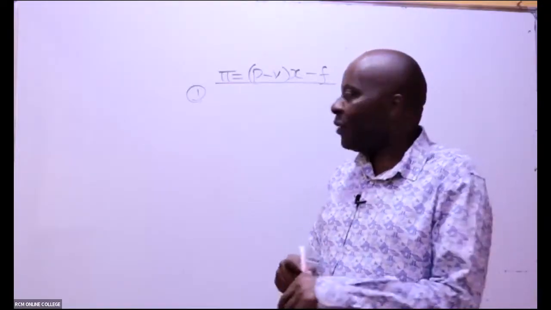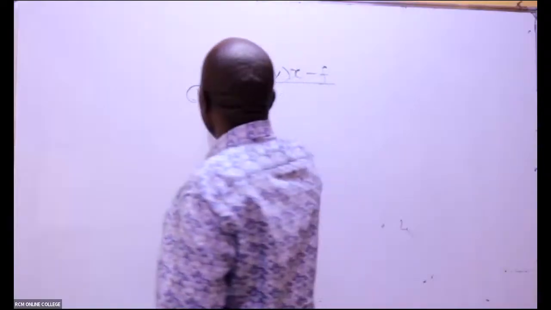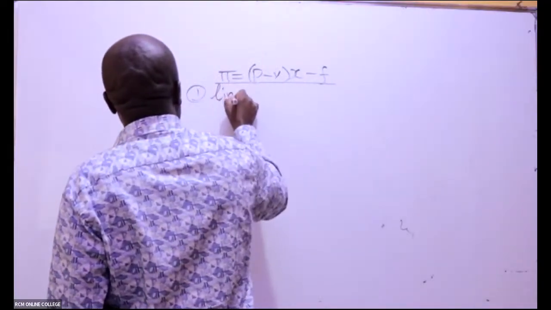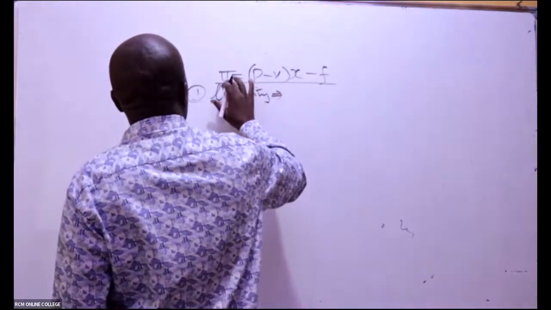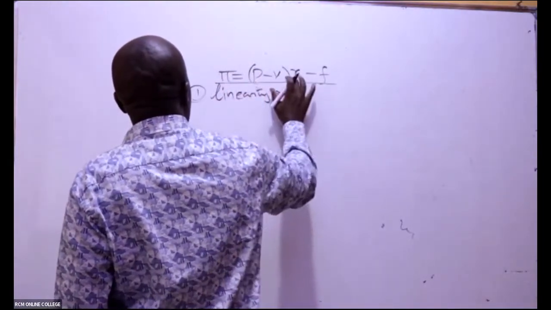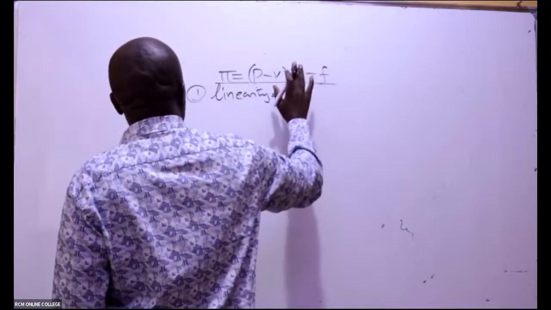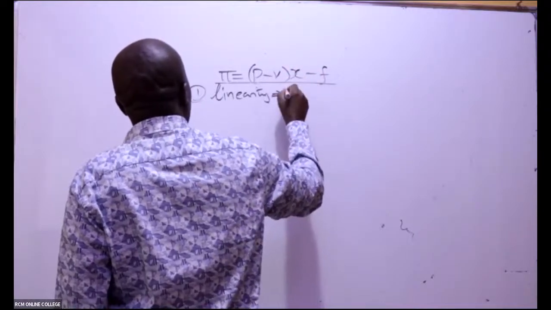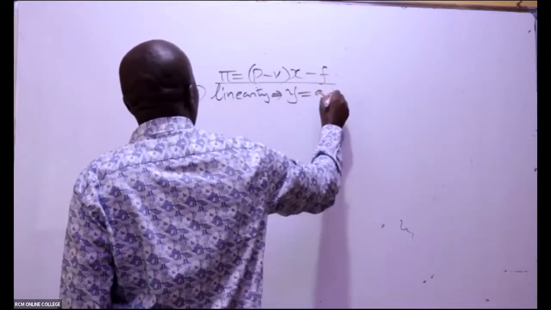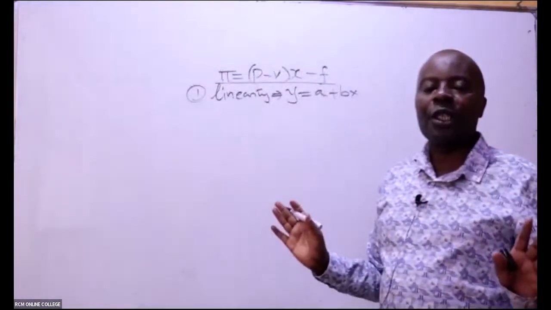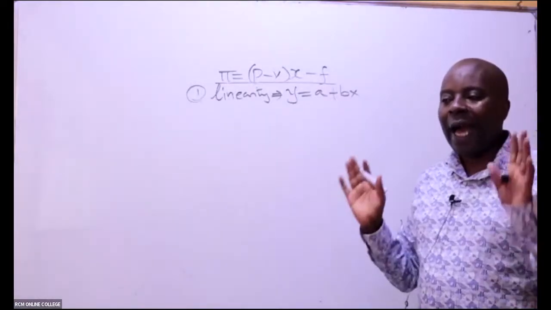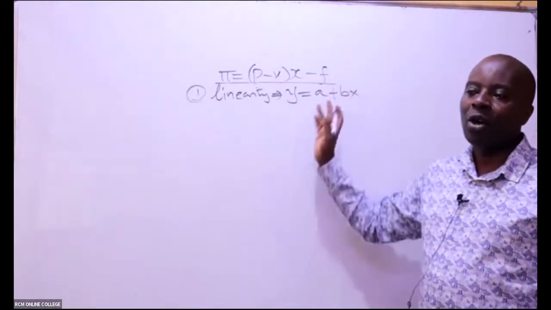And then, of course, we have the assumption of linearity. Profits are directly related to the number of units, so that all functions involved under CVP are straight line functions of this nature.